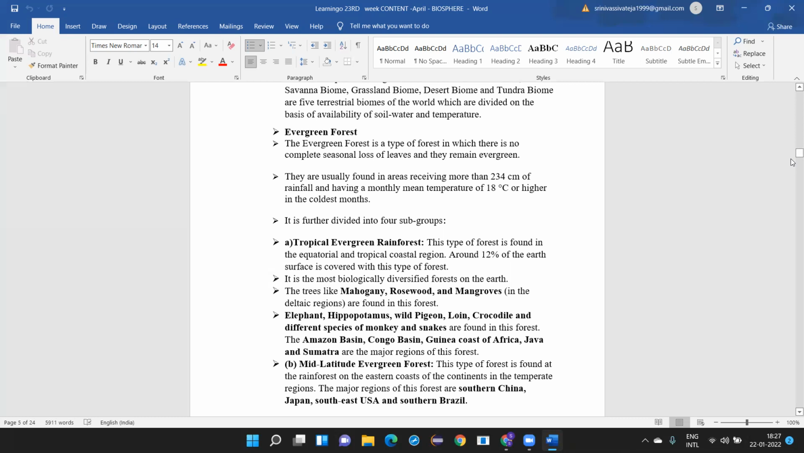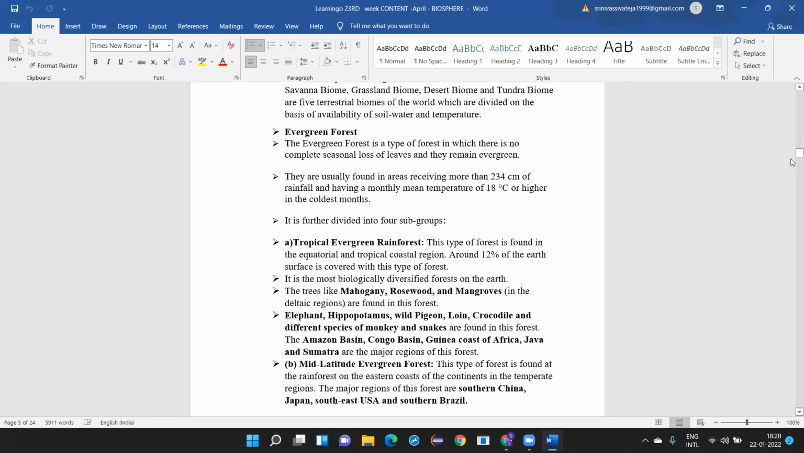Around 12% of the Earth's surface is covered with this type of forest. That means out of the total world area, 12% of the surface of the Earth is covered with tropical evergreen rainforest. The trees are mahogany, rosewood, and mangroves. The deltaic regions are found in this forest. Mahogany is also a very valuable wood which is used for commercial purposes usually.